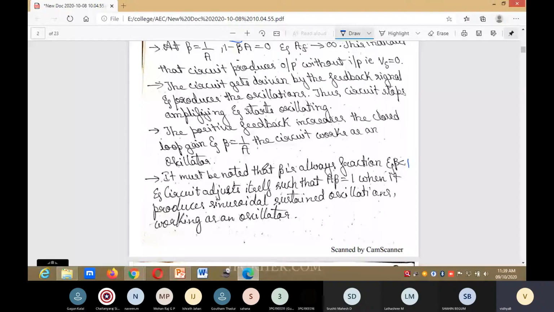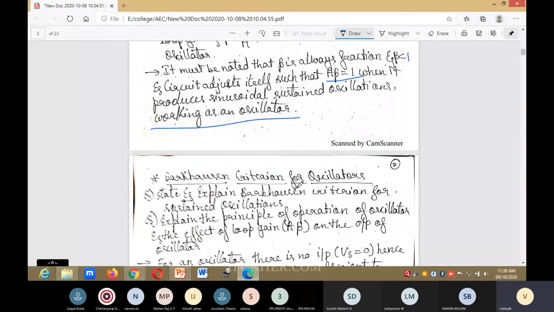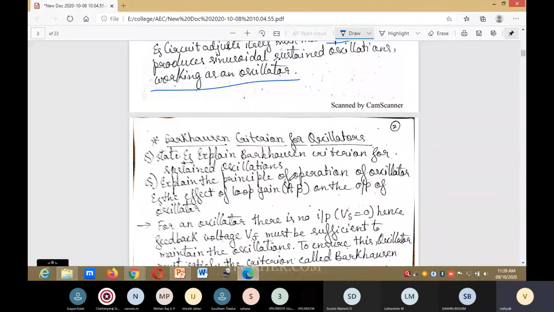It must be noted that beta is always a fraction, less than 1, and the circuit adjusts itself such that A beta is equal to 1 when it produces sustained sinusoidal oscillations, working as an oscillator. There are some conditions for that. To work as an oscillator, A into beta is equal to 1, and the net phase shift should be 360 degrees. I will explain this in the Barkhausen criterion for oscillators.